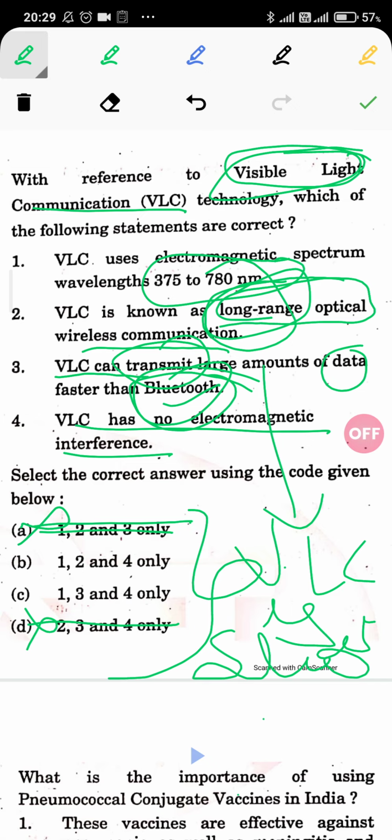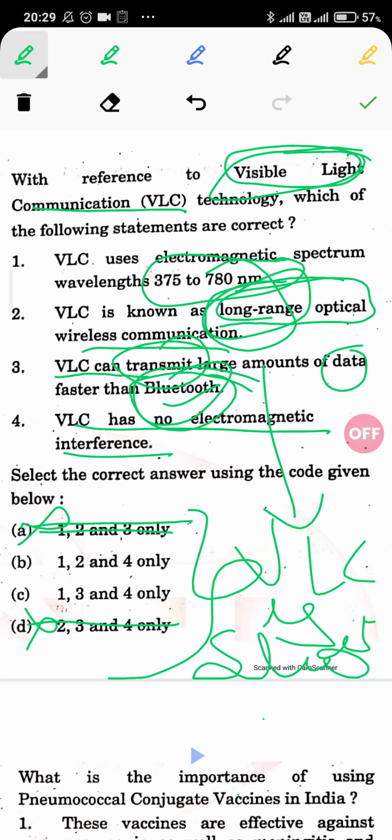The question is about visible light communication. VLC is a light communication. If we think about communication happening with light, can we think that light could be communicated over a very long distance? If light is the medium of communication, it can't pass through solid material.